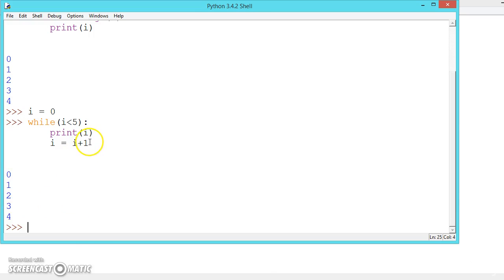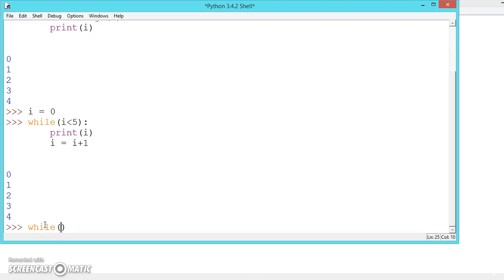If you forget to write this increment, it will be an infinite loop, because i will always be 0 and this condition is always true. That's why the print statement will be inside the infinite loop and it will be printed forever. So let me show you that.